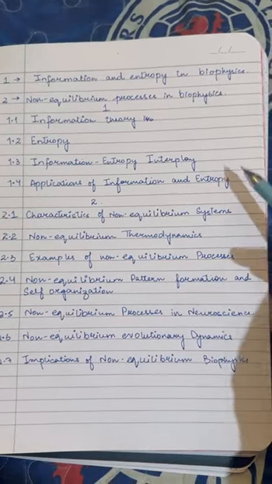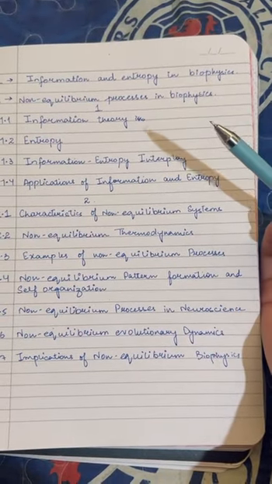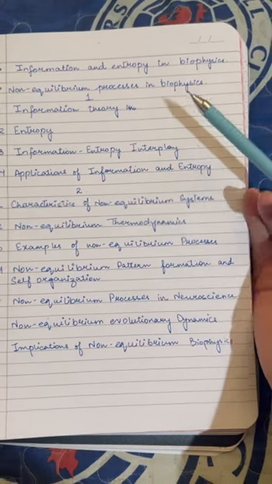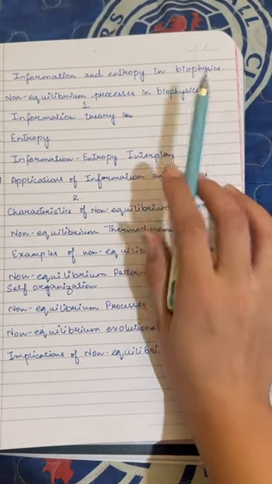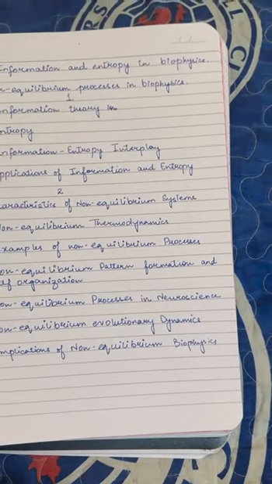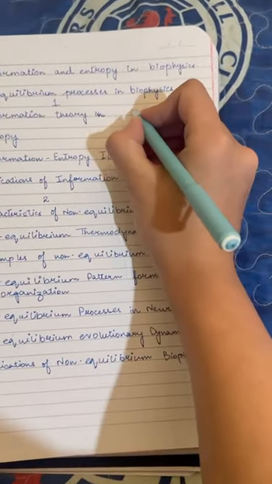Hi guys, so my today's topics are information and entropy in biophysics and non-equilibrium processes in biophysics. So starting with information and entropy in biophysics, we'll start with information theory. Information theory, originally developed by Claude Shannon,